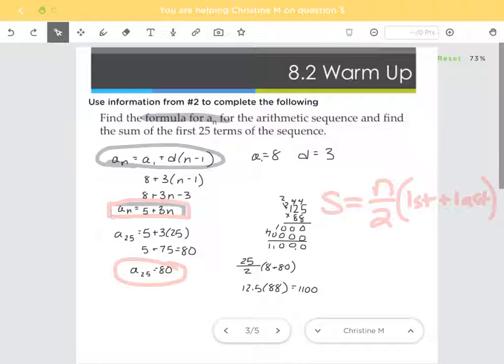Then all you have to do is plug it into this equation: 25 over 2 times 8 plus 80 is 12.5 times 88, which is 1,100. So first you had to get the equation, then the last term, and then plug it into the sum.